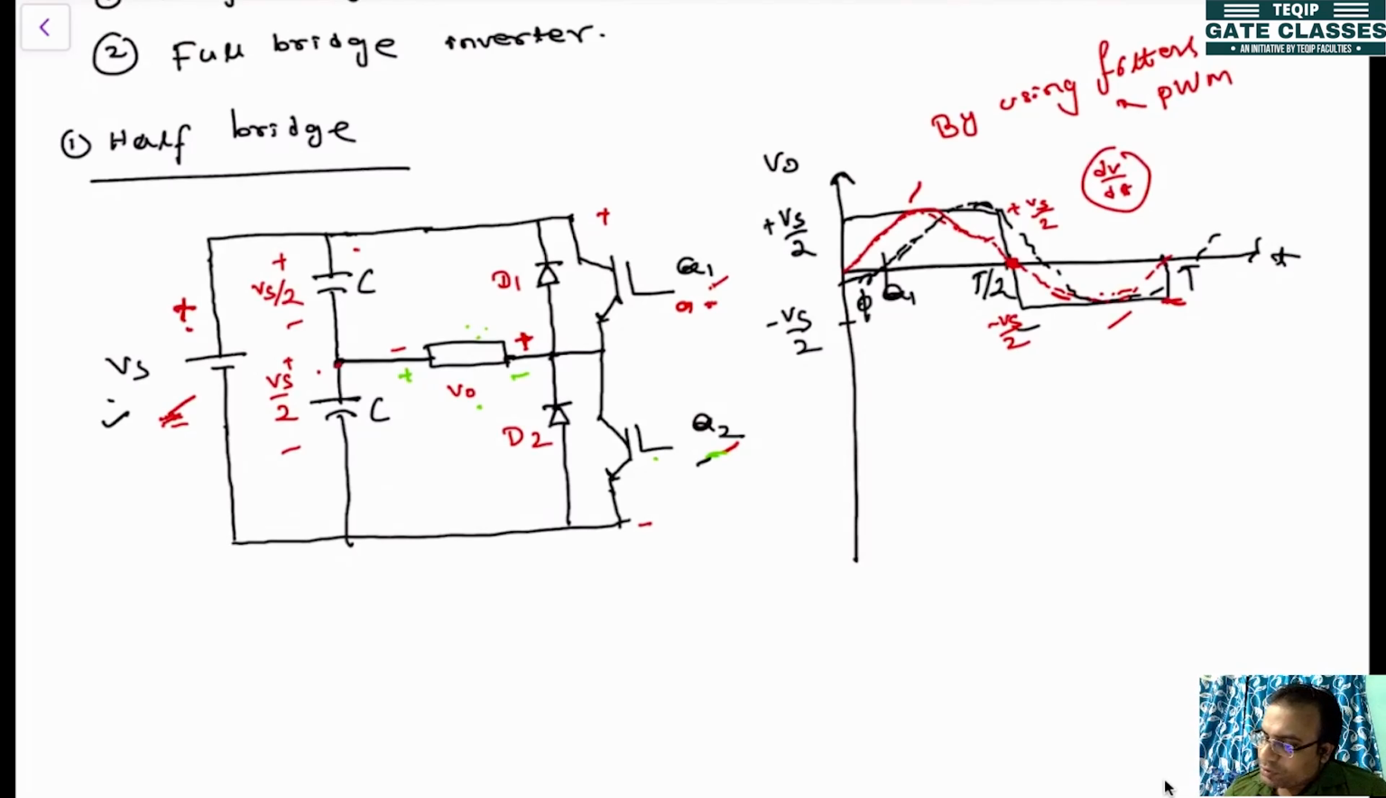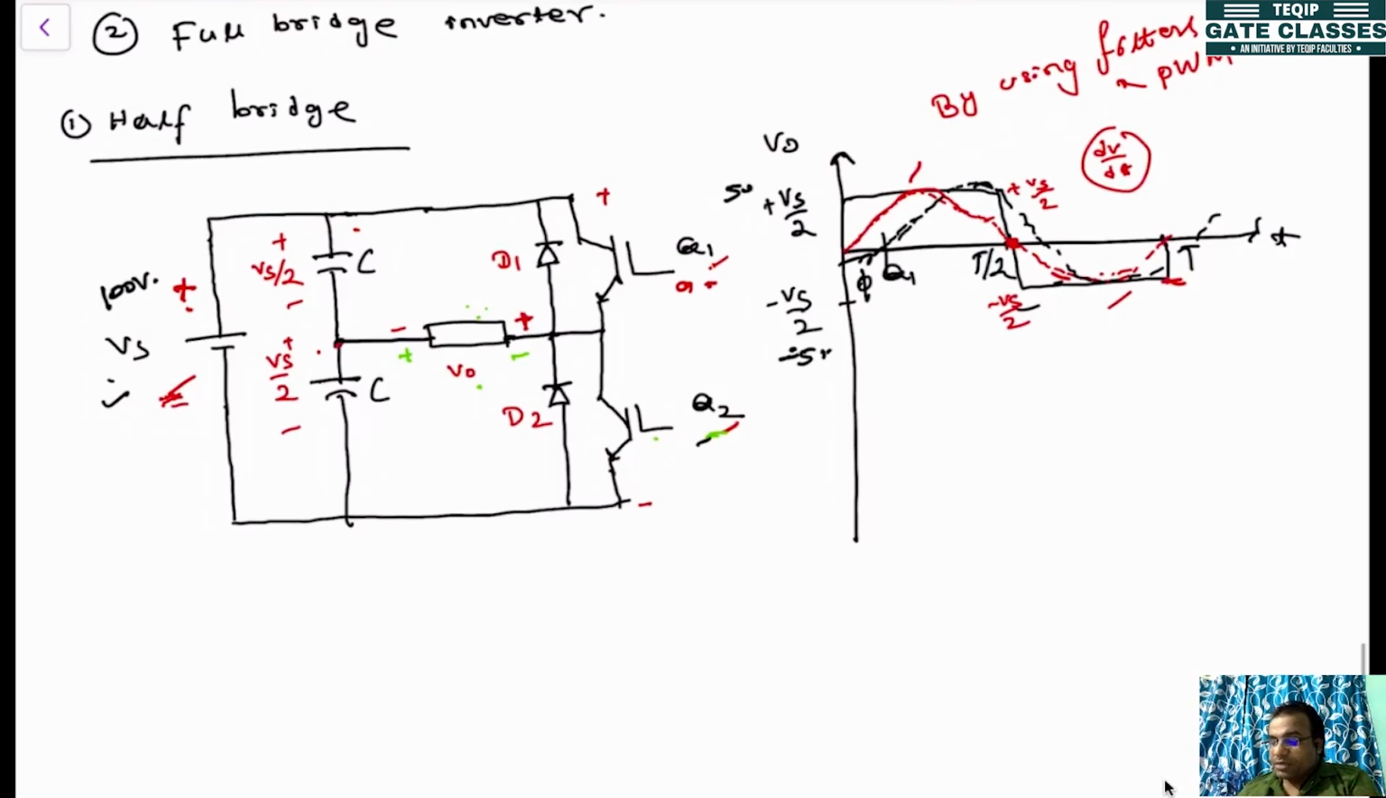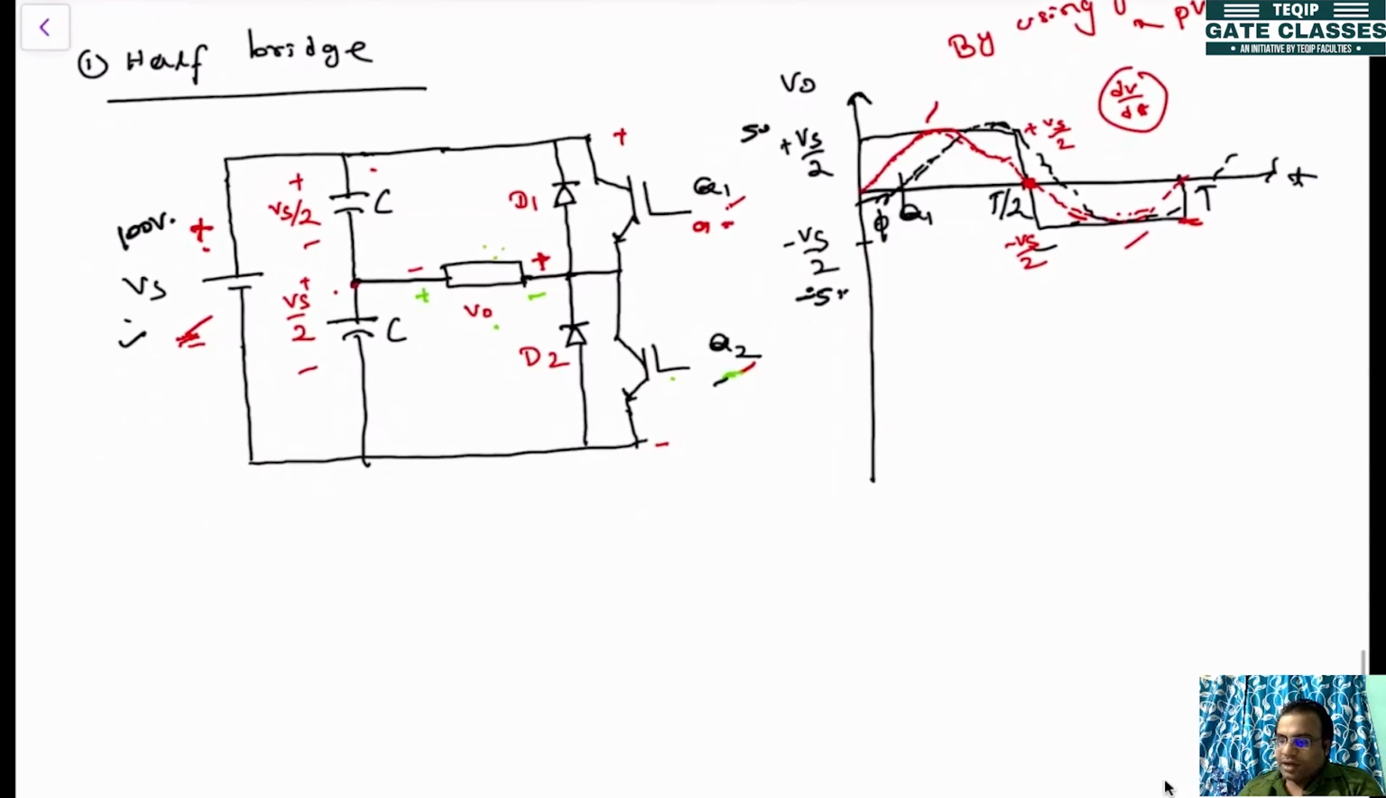For the resistive load, this is the output voltage form, and this is the current waveform if you are using the filter. So this is a half bridge converter, where you are getting the voltage plus Vs by 2 to minus Vs by 2. If you are applying, let's say, 100 volt, then you will be getting here 50 volt, here minus 50 volt. So in this half bridge converter, you are getting a voltage that is less than the applied voltage.